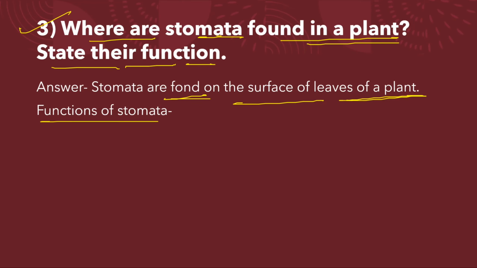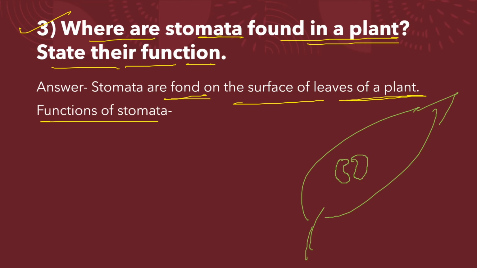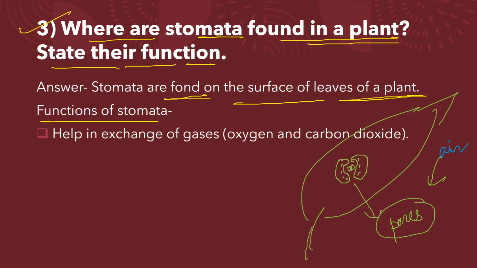Functions of the stomata. So let us see what are the functions of the stomata. Now if this is a leaf, so here the stomata will be present. This is the stomata which we cannot see with our naked eyes, but here the stomatas are present. Stomatas are actually the pores from where the leaves take in air. Clear, students? Now it helps in exchange of the gases, that is oxygen, O2, and carbon dioxide, that is CO2.